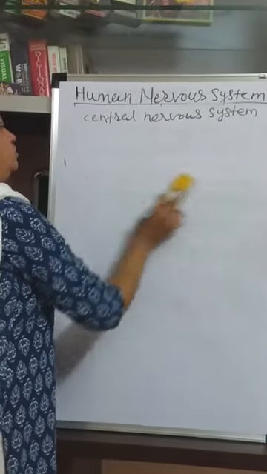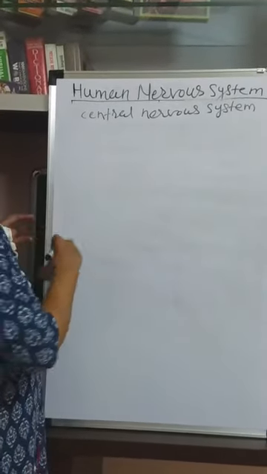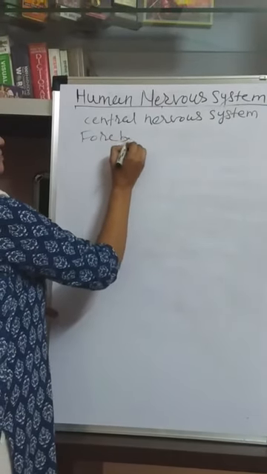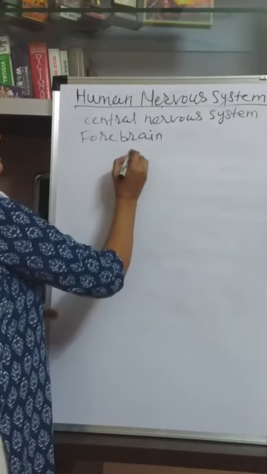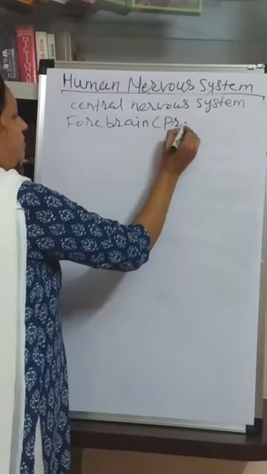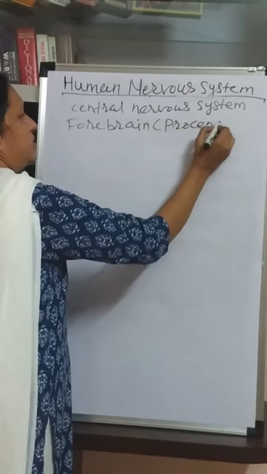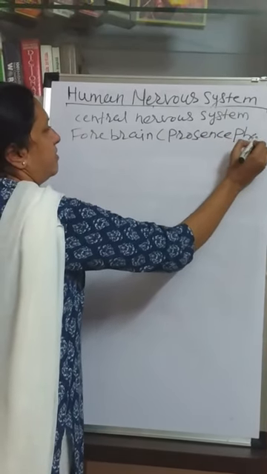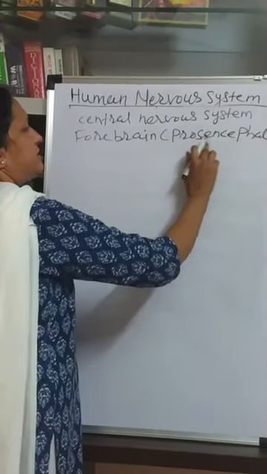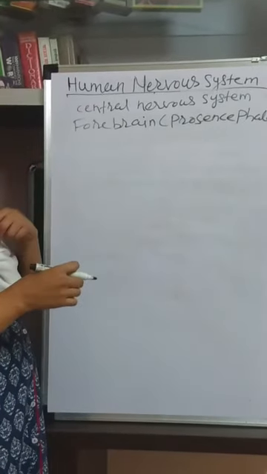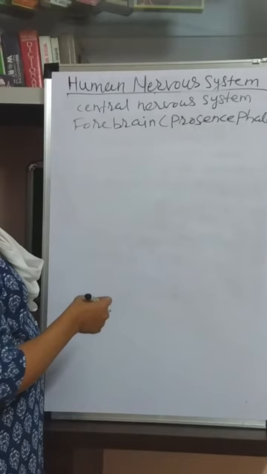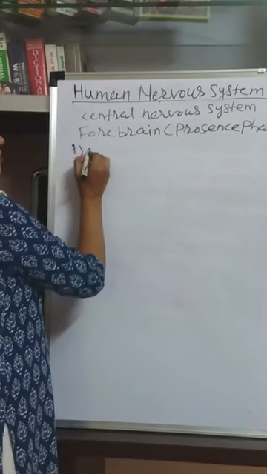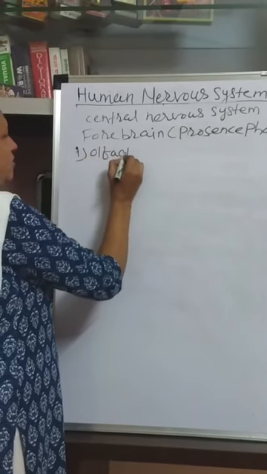Now forebrain मधला पहिला पार्ट आता आपण बघू. Forebrain is also called as prosencephalon. Pro means सुरुवातीचा, cephalon means brain. ब्रेनच्या सुरुवातीचा जो पार्ट आहे, that is called as the forebrain, prosencephalon. It consists of the olfactory lobe. So the first part of the forebrain is